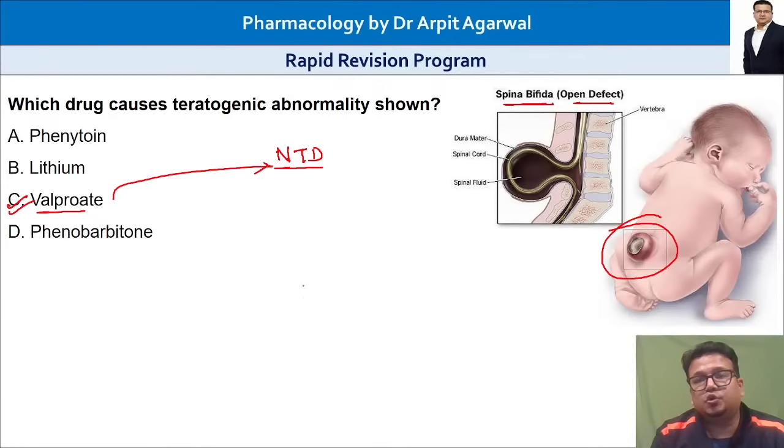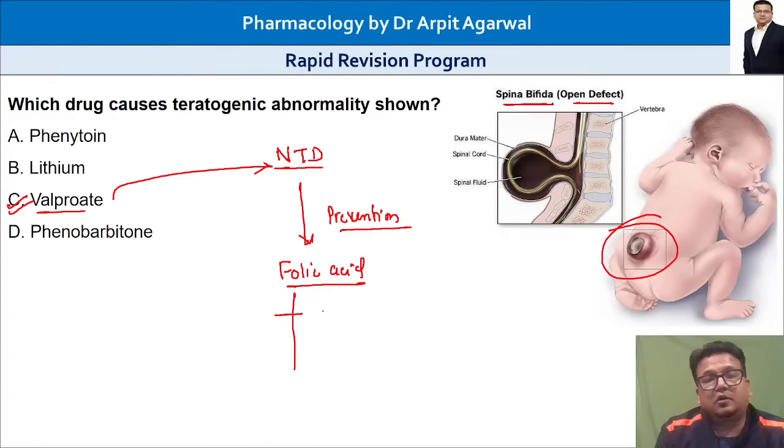This is the lesion which is shown, and you can see spina bifida open defect. And for prevention of this neural tube defect, what will we give? We will give folic acid. Normally we give 0.5 milligram, but we will give 5 milligram per day if there is history of neural tube defect in previous pregnancy.